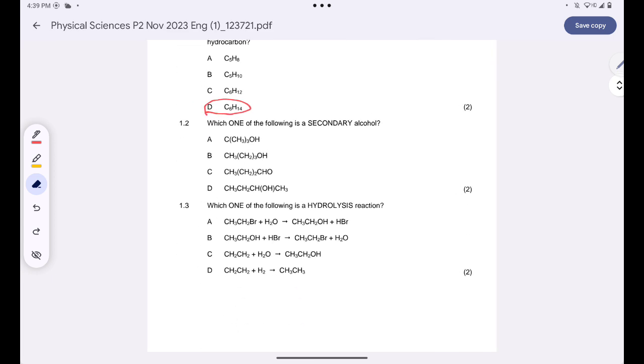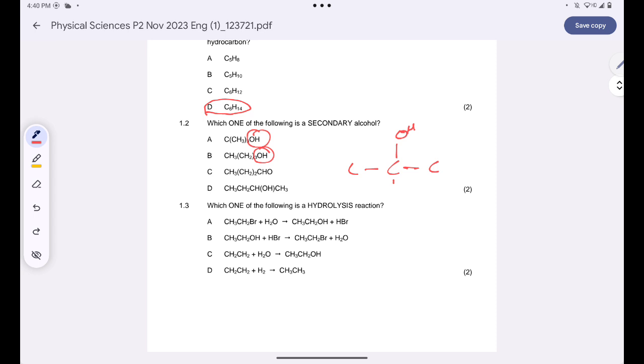Which one of the following is a secondary alcohol? A secondary alcohol has the OH ions bonded to a carbon which is bonded to 2 other carbons. Are you together? We'll have a situation like this. The carbon that contains an OH ion is bonded to 2 other carbons like this. So the first thing I need to notice, I don't want to see the OH ions on the terminal end. These two are already out of the conversation. Why? Because I have my OH ions at the terminal end.